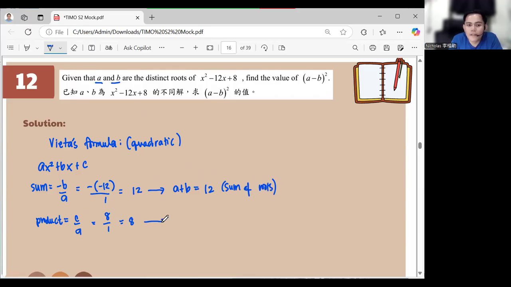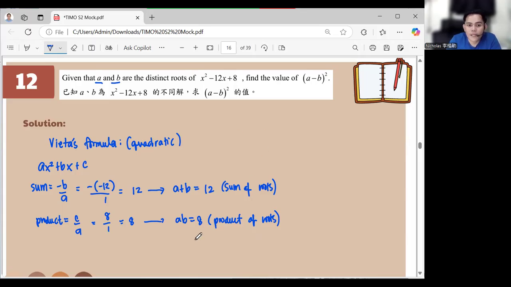And then this one here is AB is equal to 8. And this is the product of roots. Okay? Now, the problem is we want to solve for A minus B squared and we don't have that one, right?